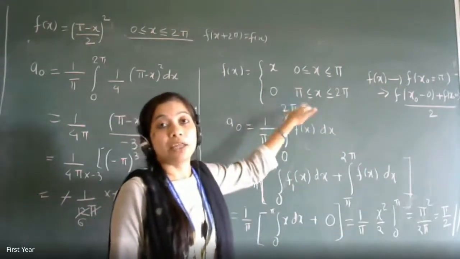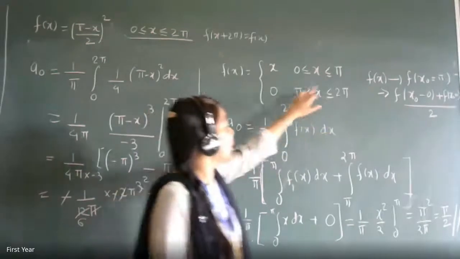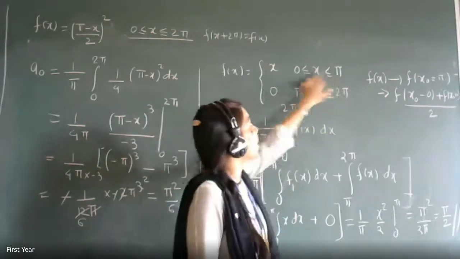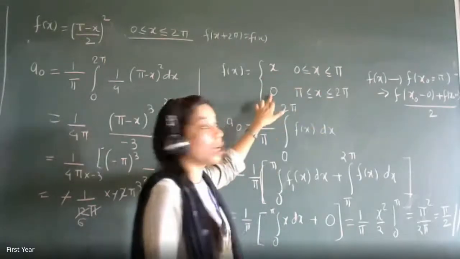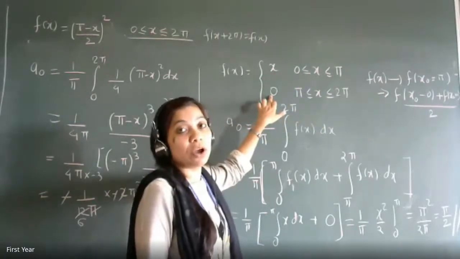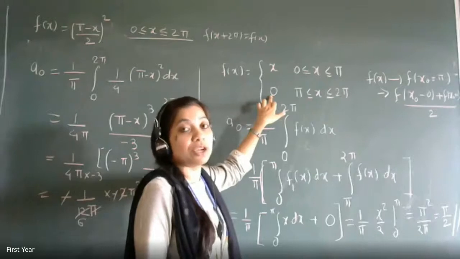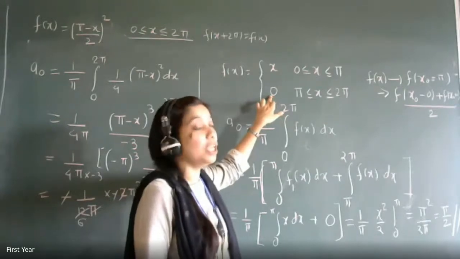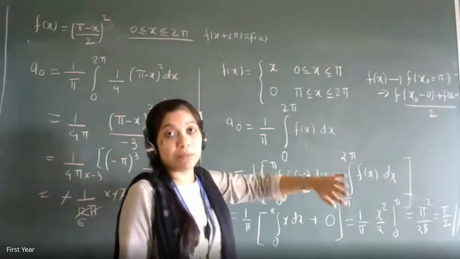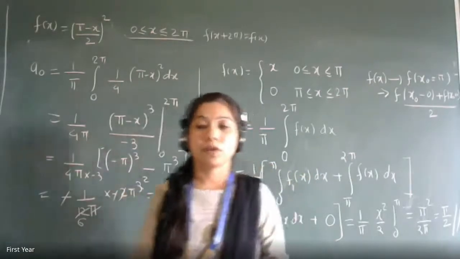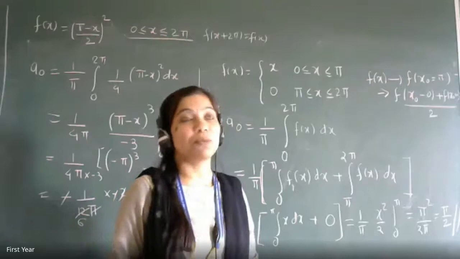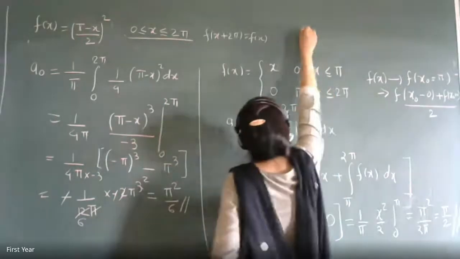At pi, there will be a left hand limit and a right hand limit. How are we approaching pi from the left hand side? From x. And how are we approaching pi from the right hand side? From 0. So where will the function converge at the point of discontinuity? F of x naught left hand limit plus f of x naught right hand limit divided by 2. You will also understand it from the graph. Yesterday I had drawn that graph.